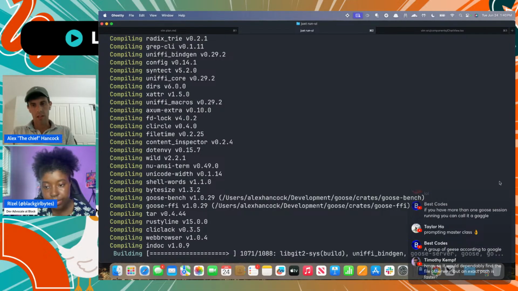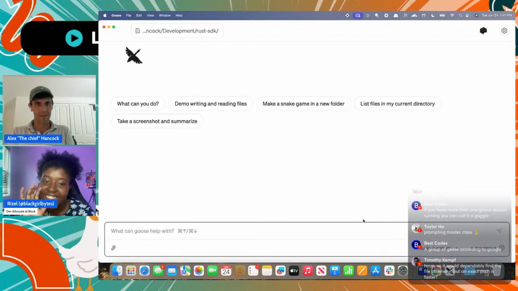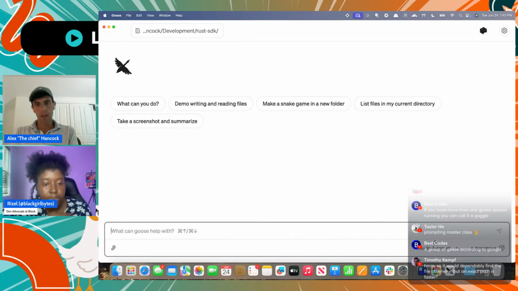Yeah, for sure. So you have the Goose app on your laptop that's installed as an application, and you can chat with it. My computer is working really hard right now because it's trying to install these Rust dependencies. But this version of Goose is a desktop application. It has a UI that comes up on your screen.